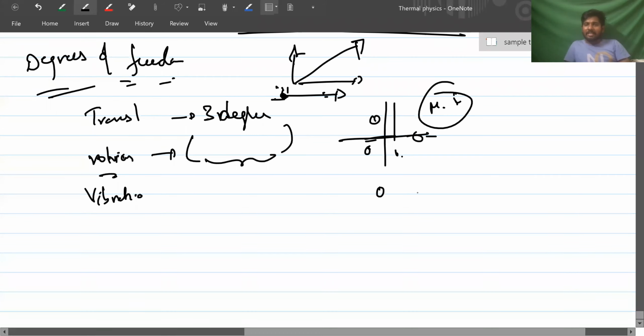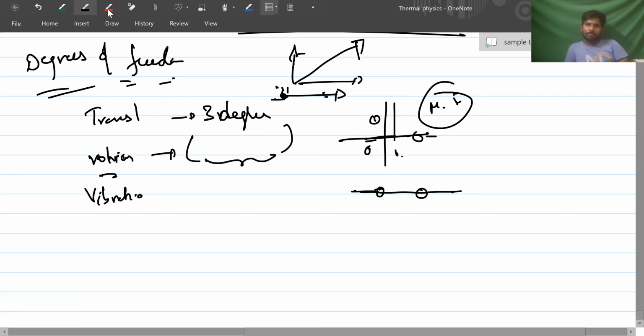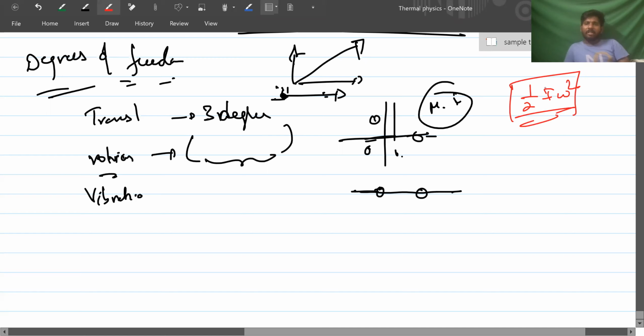But suppose there is a diatomic molecule like this. I told you one important point in rotational motion. Any amount of mass on the axis, will it contribute to moment of inertia? Tell me. Rotational energy is what? Half I omega square, right? About one axis, it is half into I into omega square. If you change the axis, it can rotate about another axis, half into I2 into omega 2 square, right?